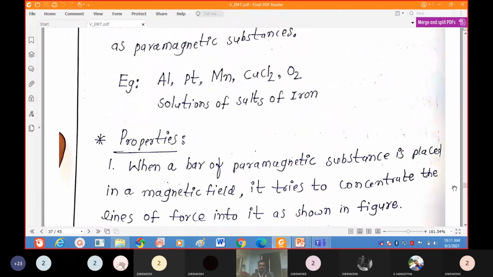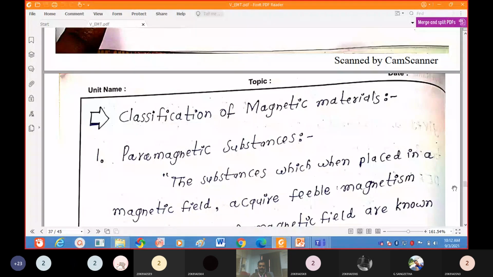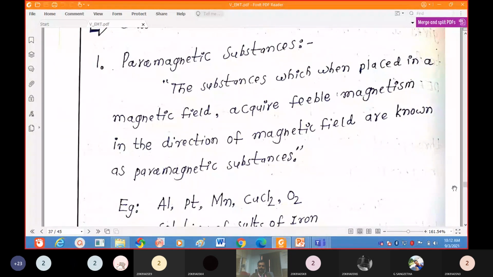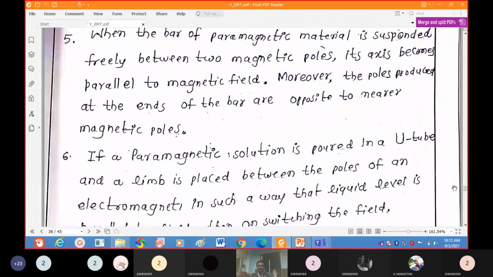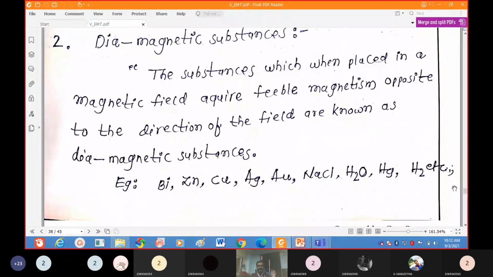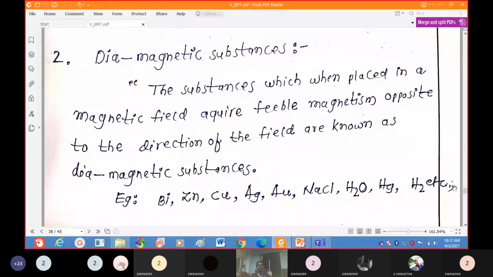Now, paramagnetic materials are temperature dependent. If you increase the temperature, the magnetism will either increase or decrease, depending on the type of material. Similarly, diamagnetic substances do not depend on temperature. Diamagnetic material does not depend on temperature.